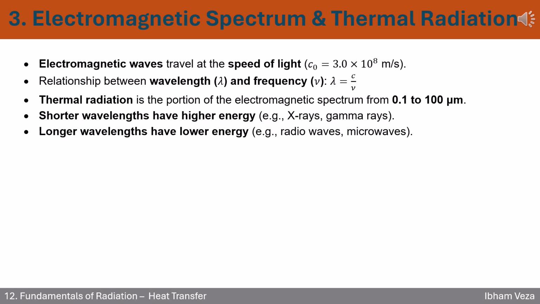3. Link radiation to everyday energy. Radiation is part of the electromagnetic spectrum. And to make it simple, think of it like a big family of waves. Some waves, like X-rays, are super short and carry lots of energy, while others, like radio waves, are long and gentle. All these waves travel at the speed of light, around 300 million meters per second. But what really matters in heat transfer is the thermal radiation part of the spectrum, from 0.1 to 100 micrometers.